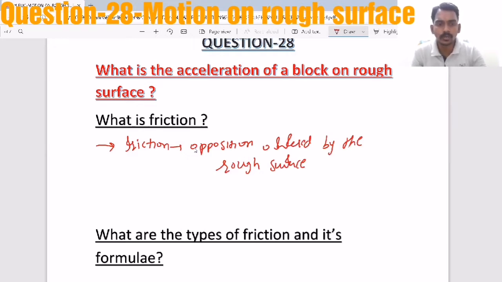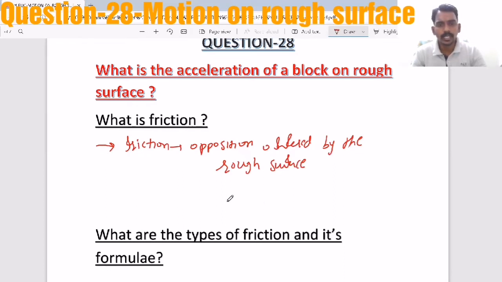When we try to move the body or block on a rough surface, to overcome that we need to apply some force, and the opposition offered to our external force is what we call frictional force, and this phenomenon we call friction.